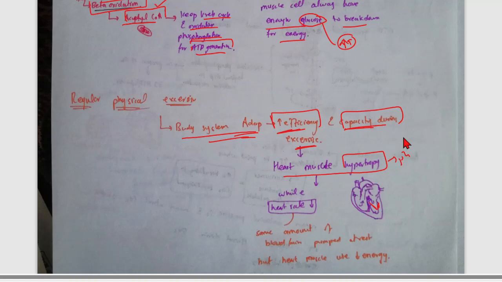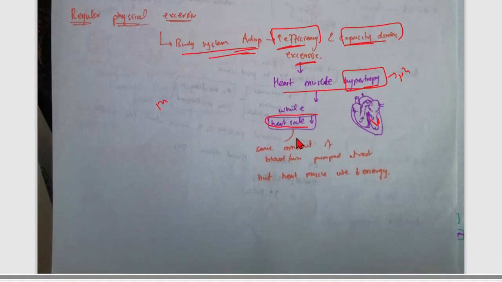And after the hypertrophy occurs, the heart can easily do a lot of work without any problem. Another thing you have to remember is about heart rate. For example, at rest, your heart rate is 70 beats per minute. After you have exercised regularly for 1 month, when you are at rest, your heartbeat will be for example 65 beats per minute. Your heart rate decreases. Why? Because your heart has hypertrophic muscle.